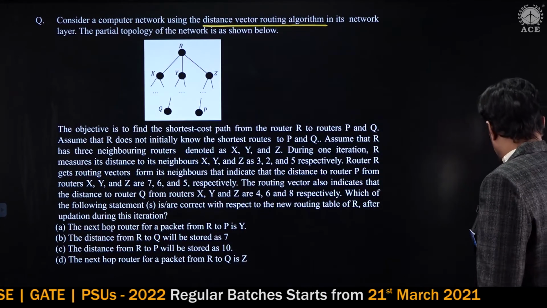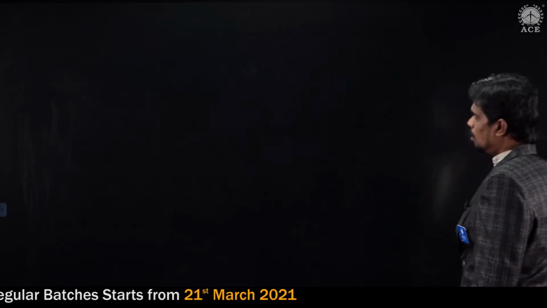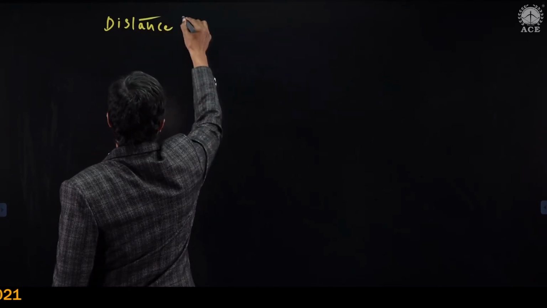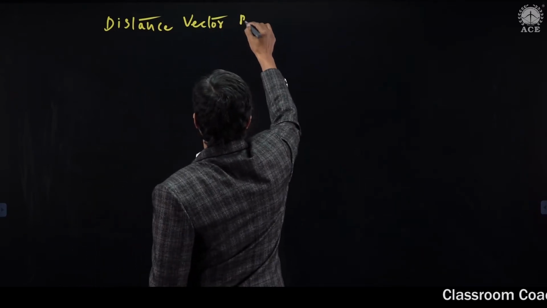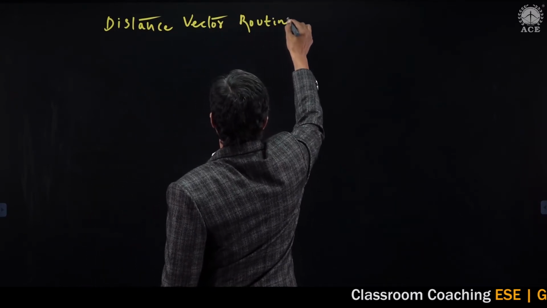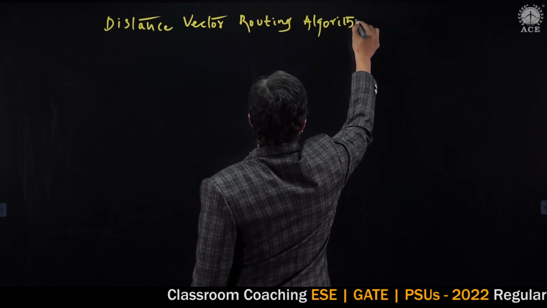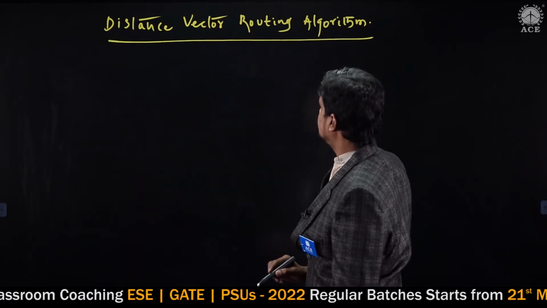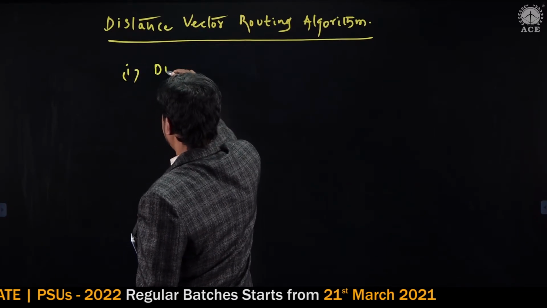Coming to the distance vector routing algorithm, it is a dynamic routing algorithm. That could be the first point.